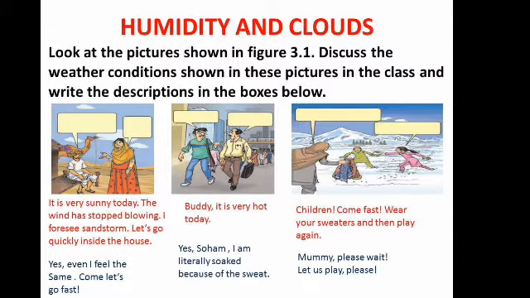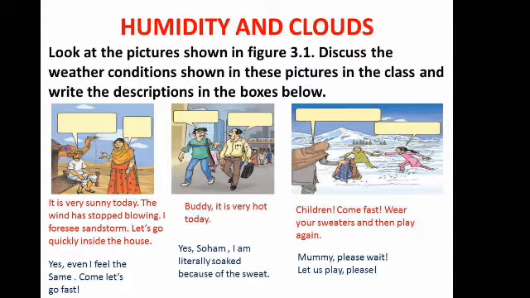Yes, observe that first number picture. Here it is very sunny today and the wind has stopped blowing. I foresee a sandstorm. Let's go quickly inside the house. The man is speaking. Even the woman's statement is that yes, even I feel the same. Come, let's go faster. Okay.